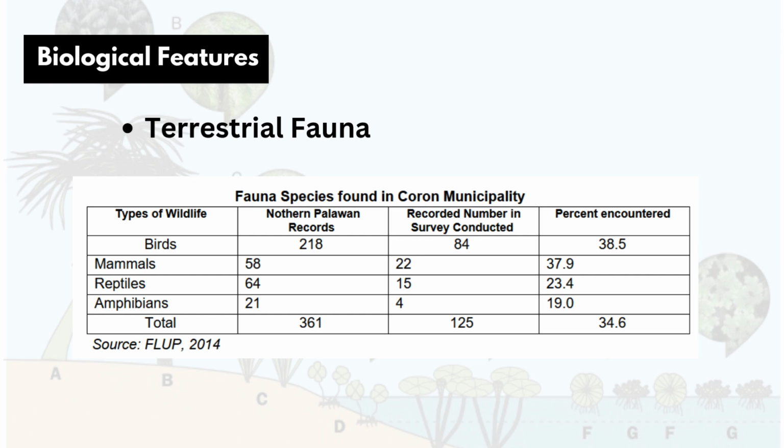In addition, a total of 125 terrestrial species were found with the following breakdown: 84 bird species from 33 families, or 38.5% of Palawan's bird species, 22 mammals from 11 families, or 37.9% of the recorded Palawan mammal species, 15 reptiles from 7 families, or 23% of Palawan reptiles, and 4 amphibians from 3 families, or 19% of Palawan amphibians.